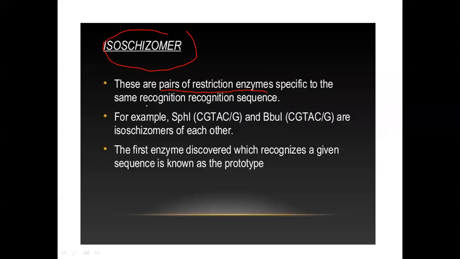If this is true for a pair of restriction enzymes, that they recognize the same site in the DNA and cut in the same way, then they are called isoschizomers. For example, SphI and BbuI recognize the same site, GCATGC, and also cut at the specific positions.